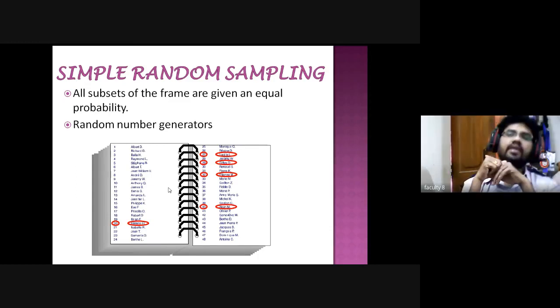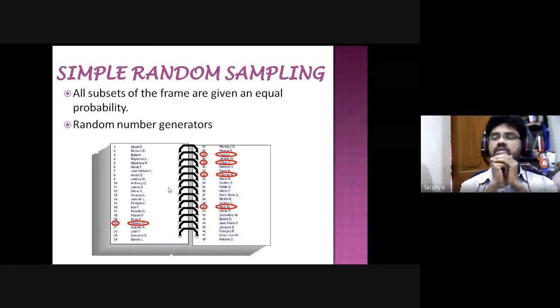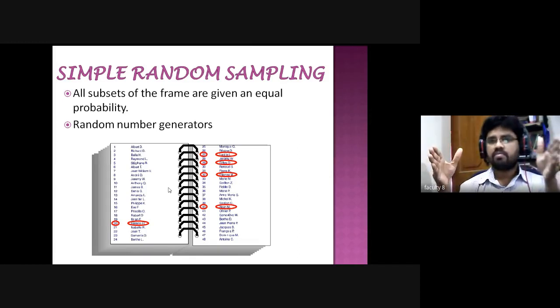Fine. So that is one method. Then there is random number generation. How can we generate random numbers? Simple. In Excel, we can generate random numbers. In the computer, we need to give the total number of the population, meaning how many people are in the particular class.